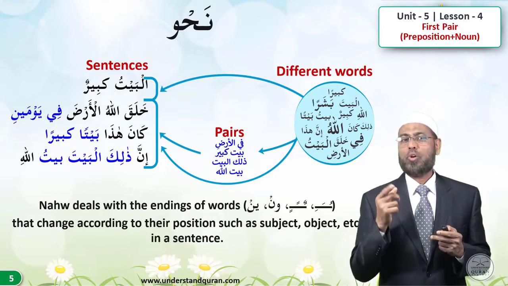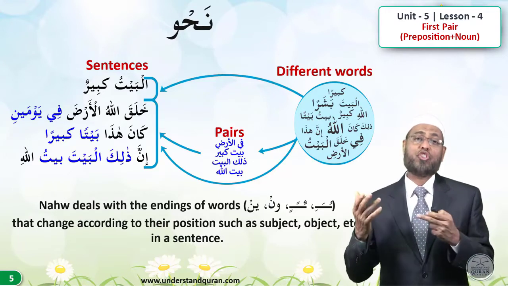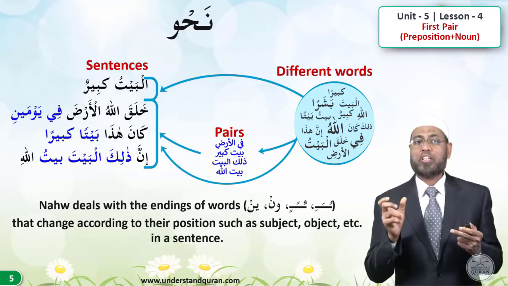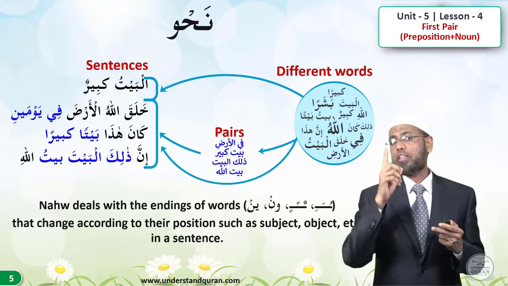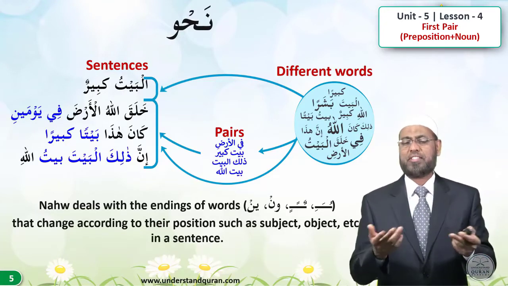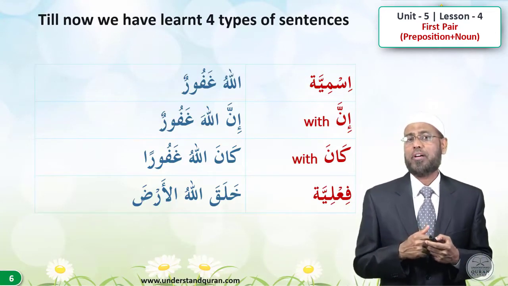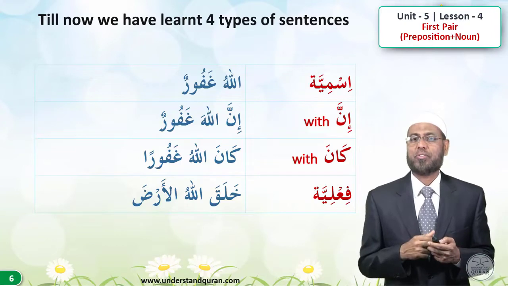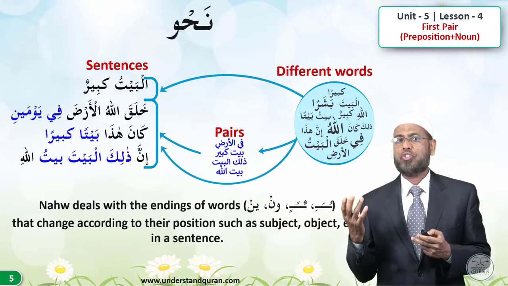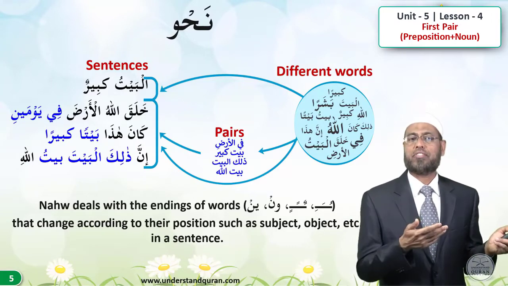And these changes, u, a, e, an, in, un, are a function of its role, whether that word is showing you that it is doing the work or it is affected by something else, and so on. And that's what we will study now, so don't worry about that. We have learned so far four types of sentences. You see, we said nahw is to make sentences or to make pairs and then sentences.